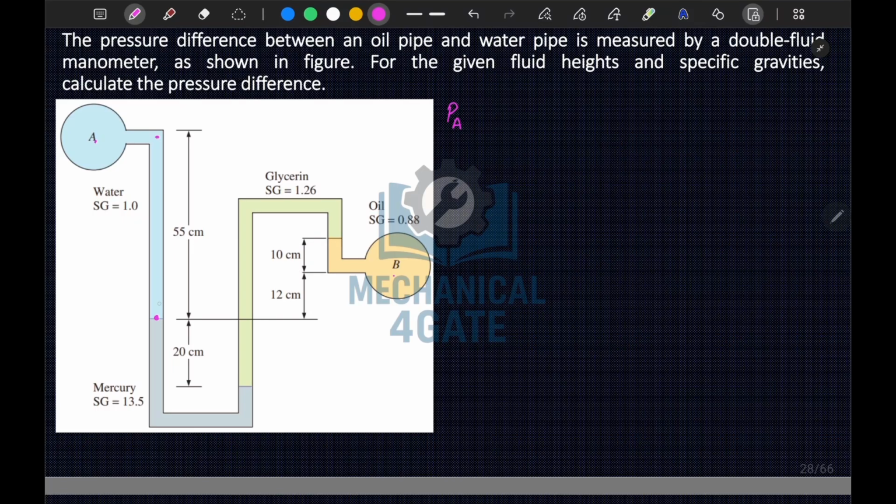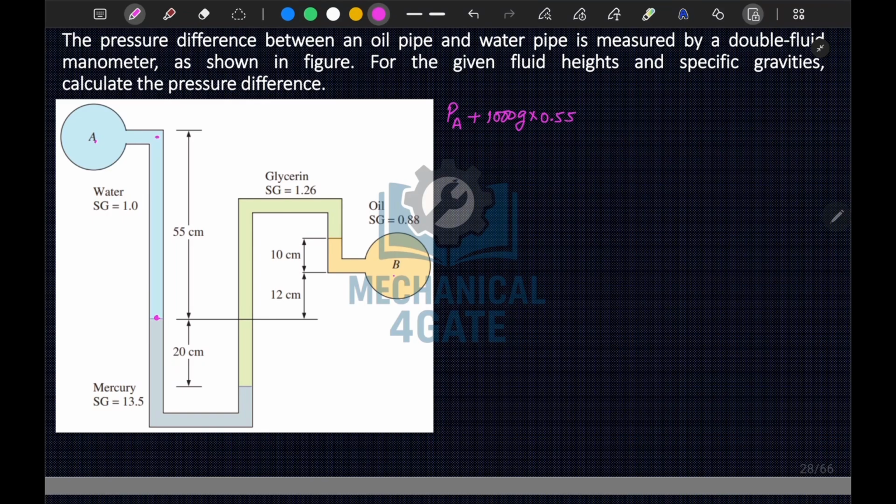We are moving down, so positive. Sg is 1, so the density of water is 1000. So plus rho of water, 1000 g into h. h is here 55 centimeters, so 0.55.